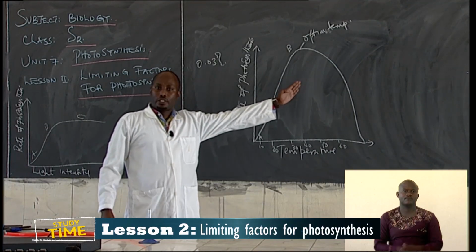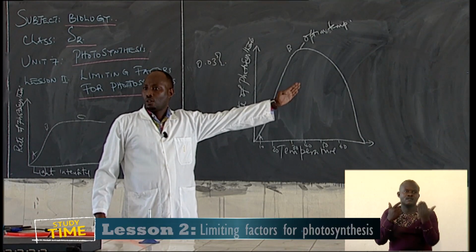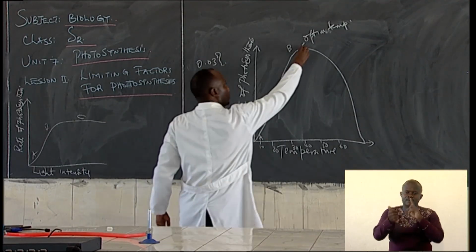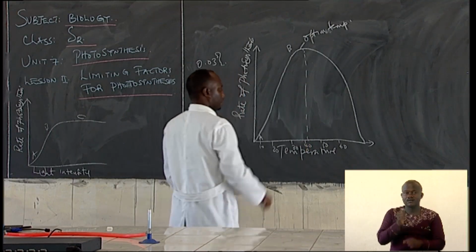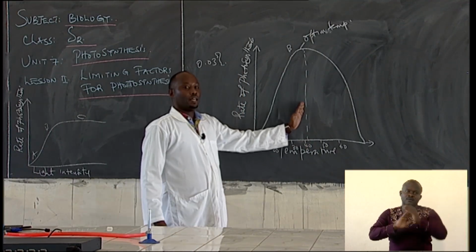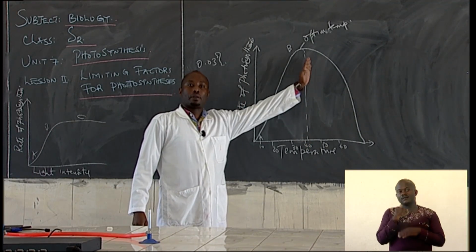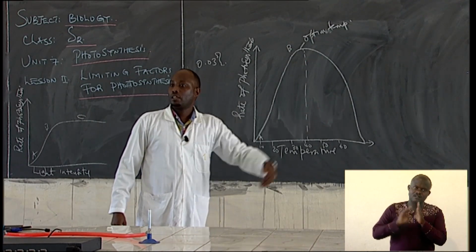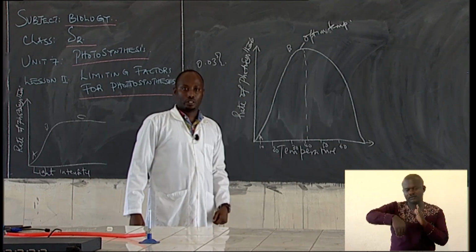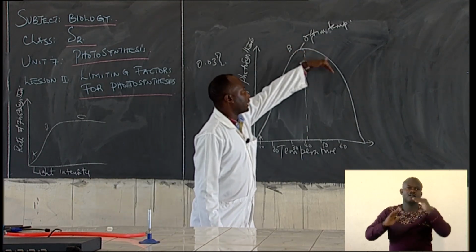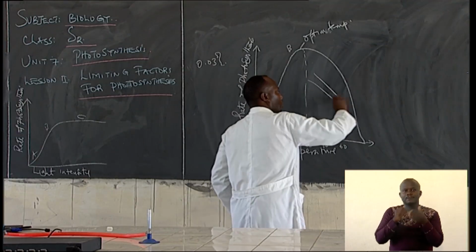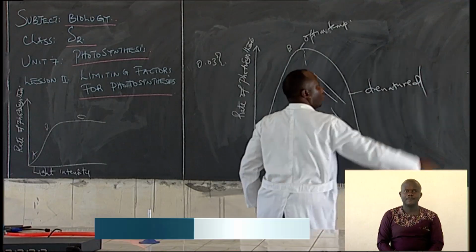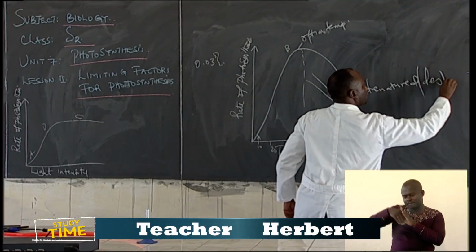Now the rate of photosynthesis will increase until the optimum temperature has been reached. Suppose optimum temperature is 40, meaning that beyond 40, because the temperature is becoming very high, it is able to destroy the enzymes that participate in the reaction of photosynthesis. That is what we call denaturing. This side, if I'm drawing, is denatured. The enzymes are going to be denatured, or in biology, we say destroyed.